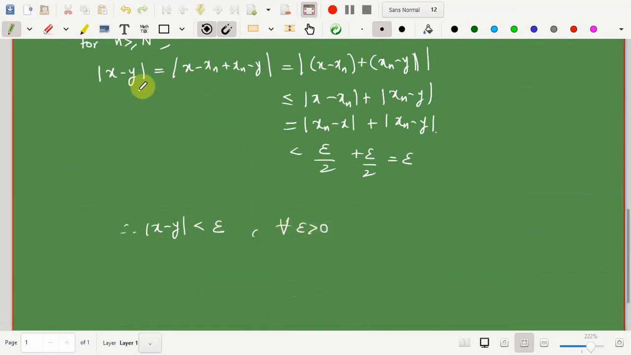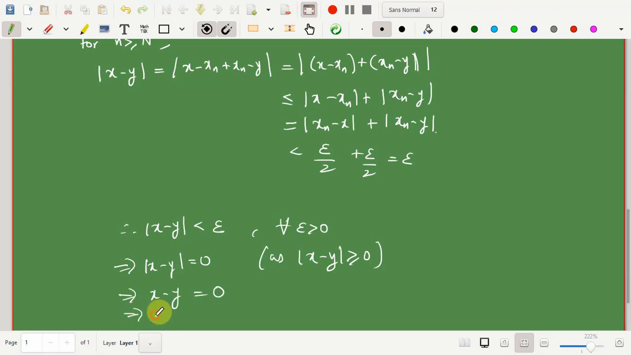You need not write now n greater than or equal to N, because we are looking only at the modulus of x minus y. This implies that the modulus of x minus y is equal to 0, and this we have proved using the Archimedean property. The reason is that the modulus of x minus y is greater than or equal to 0, and if the modulus is 0, then the term itself is equal to 0, which implies that x is equal to y. So this is the proof of uniqueness.